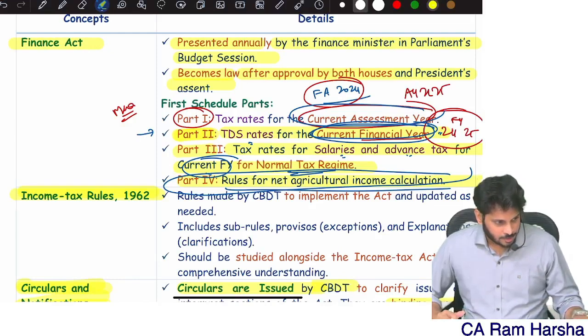Out of 20, 7 lakhs is taxable at special rates. The remaining income is what I call the balancing figure. Remember, the balancing figure is nothing but normal income. Taxable at what rate?